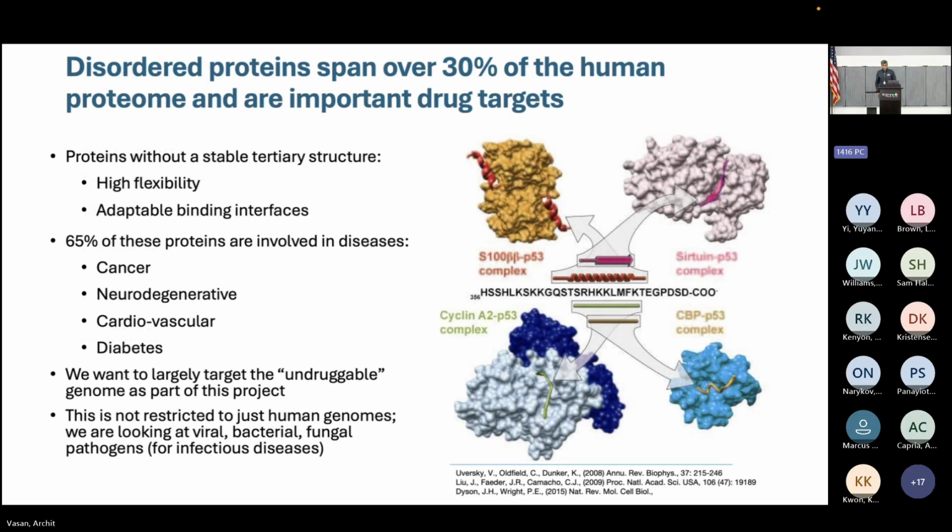Just to give some motivation for this project, we're coming at this from targeting intrinsically disordered proteins. They make up about 30% of the human proteome, and they're very important drug targets because about 65% of these intrinsically disordered proteins, the entire structure lacks a distinct structure, are involved in various diseases like cancer, diabetes, or neurodegenerative diseases. And so we want to largely target this kind of undruggable part of the genome using biologics. And this isn't just restricted to human genomes, but also viral, bacterial, as well as fungal.